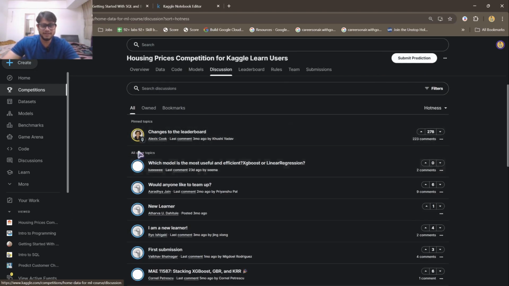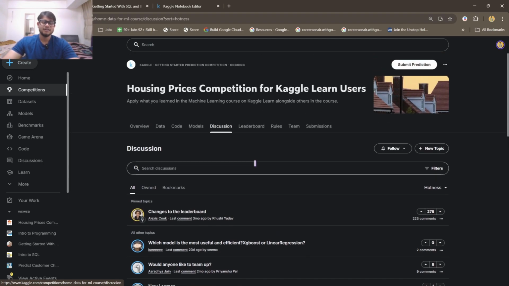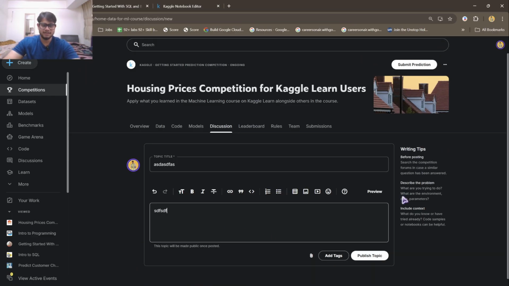Coming to the discussion, this is a very interesting place where I find that the Kaggle community has a lot of active members. They are very engaging. If you just comment, within 5 minutes, 10 minutes, they will be replying: okay, you are having a problem, I had the same problem, my mean square error was not good, it was more, my accuracy was not good, we want to use this model, my prediction pipeline is this. So I find it a very helpful community. You can definitely chat with people. How to chat? You just have to click on this topic section, and you can add your own topic right here like that. I won't be doing that right now.